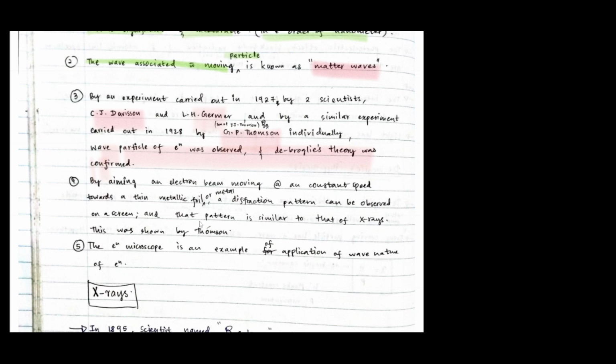So we know that the electron is a particle, but it is showing wave-like property.